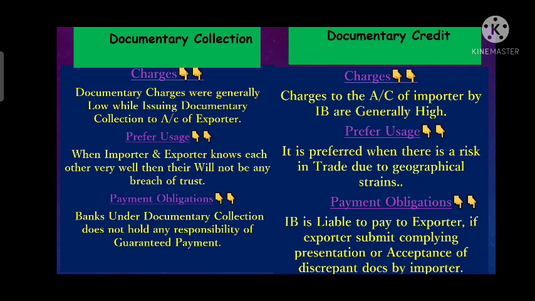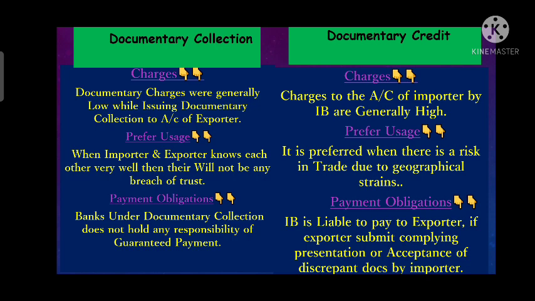Now we will discuss who prefers documentary collection and who prefers documentary credit. Documentary collection is generally used when both the parties are familiar with each other. When the importer knows the exporter, the exporter knows the importer, and they both have trust in each other, so there are fewer chances of breach of trust.